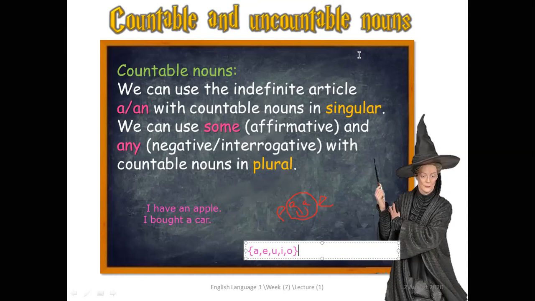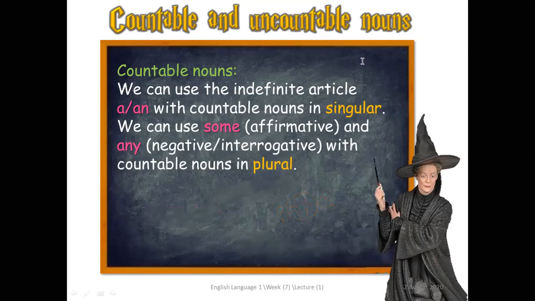Let's continue. Now, we can use some in affirmative sentences, and any in negative and interrogative sentences. Some and any are used with countable nouns in plural. If the sentence is affirmative I use some, if it is negative I use any, and if it is a question I use any too.